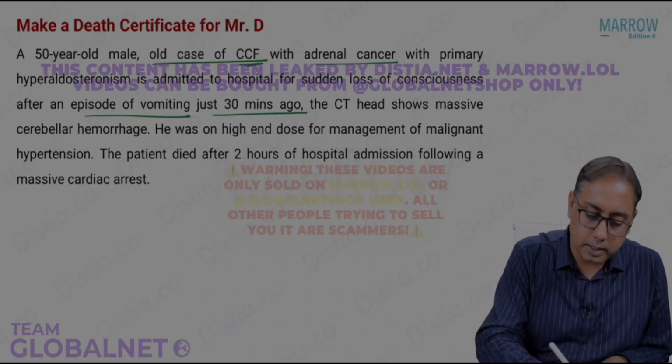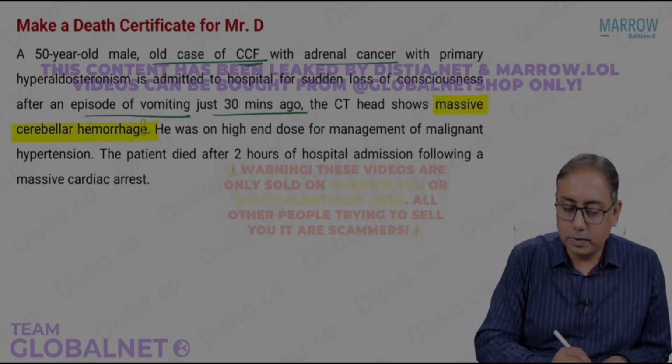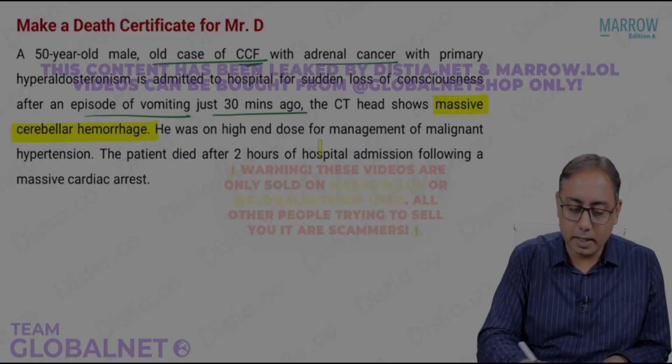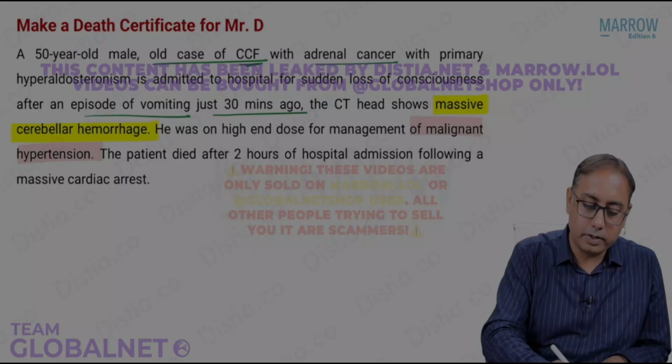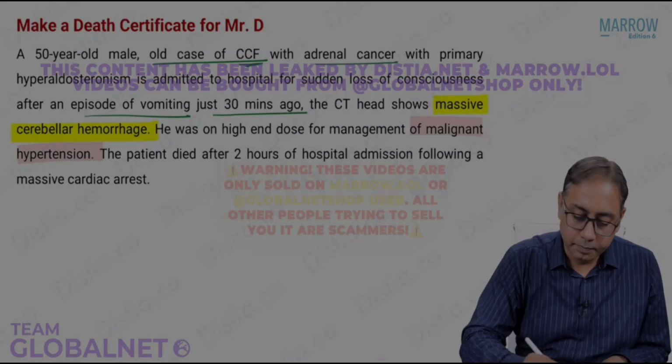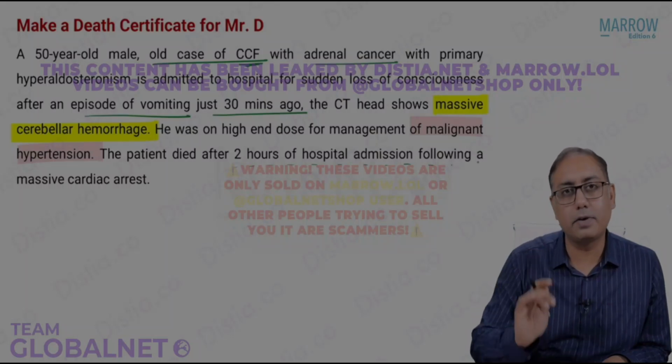The CT showed, that is what the diagnosis is, massive cerebellar hemorrhage. He was on high-end doses for management of malignant hypertension. That's again a diagnosis of interest. The patient died 2 hours after hospital admission following a massive cardiac arrest.